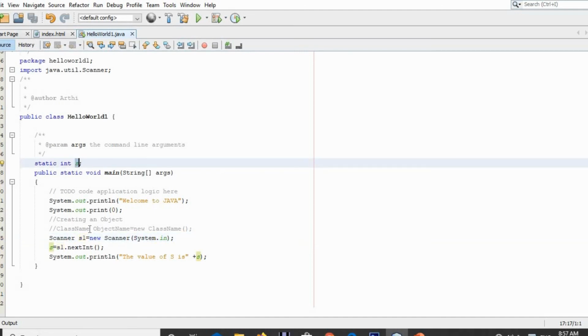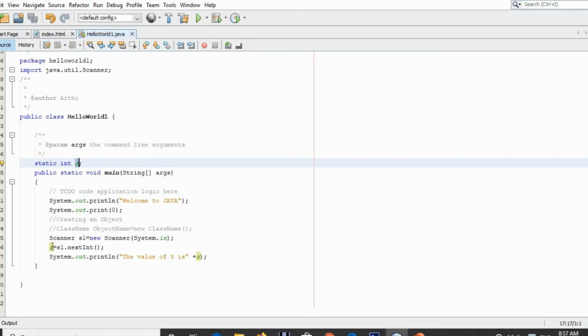As Java considers every value as a string, we need to convert string into the respective data type. Here we are having the variable s of data type int, right? So here s1.nextInt() will convert your string to integer data type.